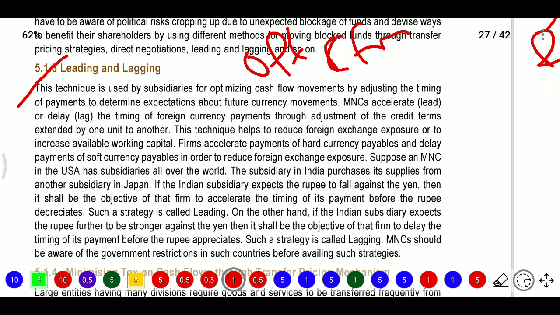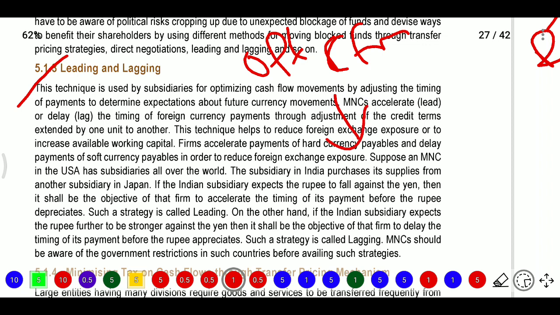Leading means we pay in the first place, lagging means we pay in the last place. These techniques help to reduce foreign exchange exposure or increase available working capital: accelerate payment of hard currency payables and delay payment of soft currency payables in order to reduce foreign exchange exposure.